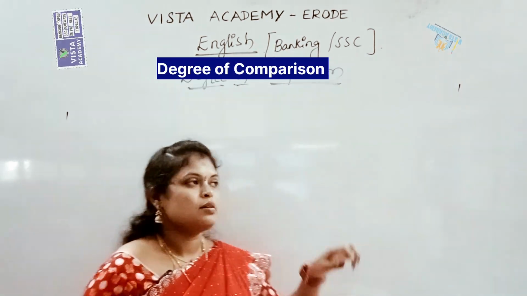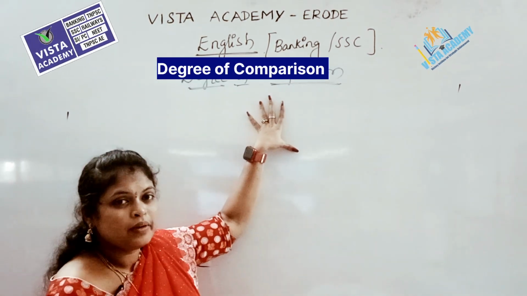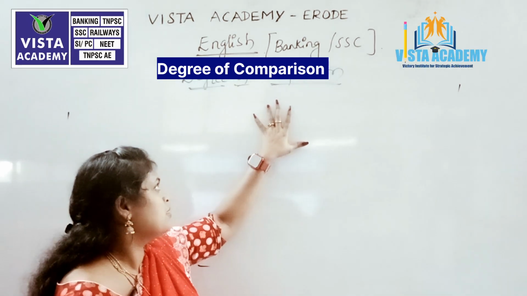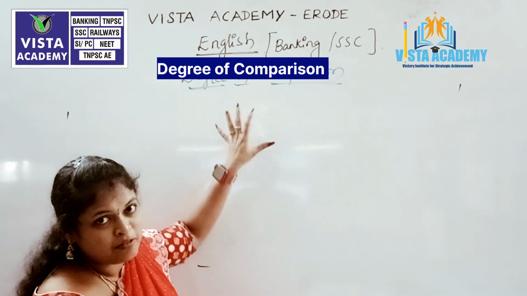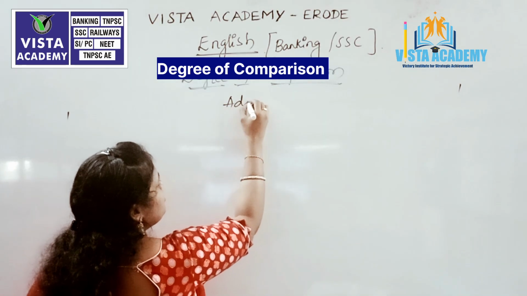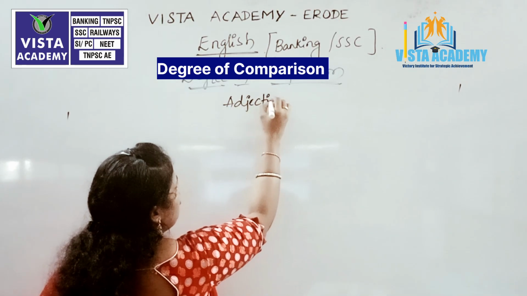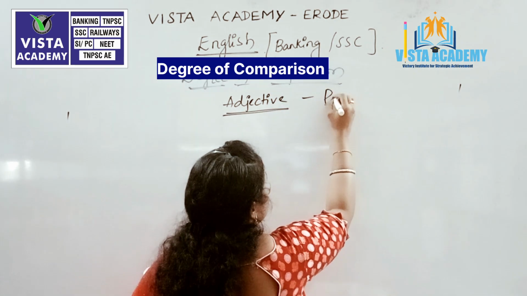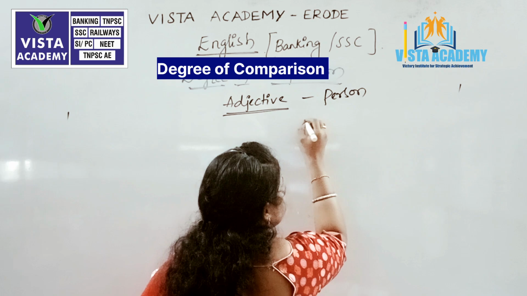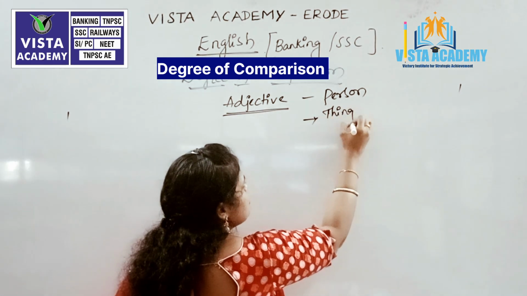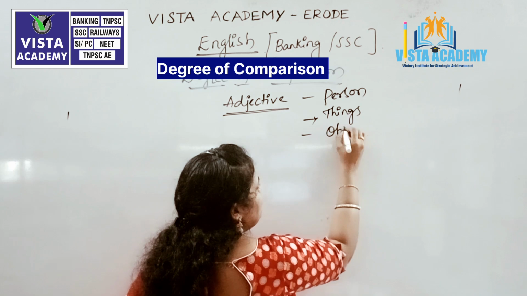Today we are going to discuss one of the most important topics in English for competitive exams like banking, SSA, and other examinations. That is degree of comparison. This degree of comparison is nothing but comparing the adjective form of a person or a thing or else an object. We are comparing the persons or the things or else objects or places.